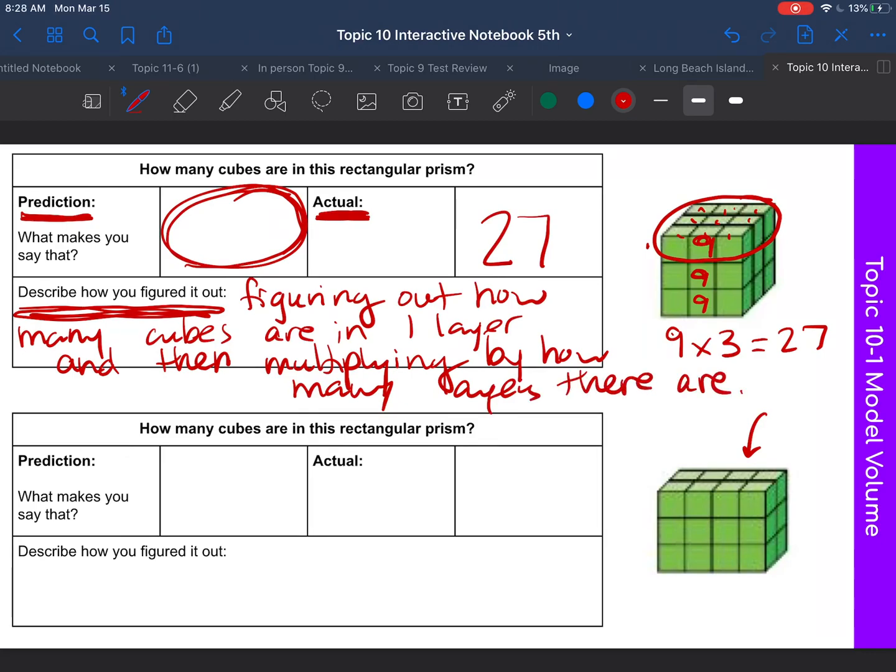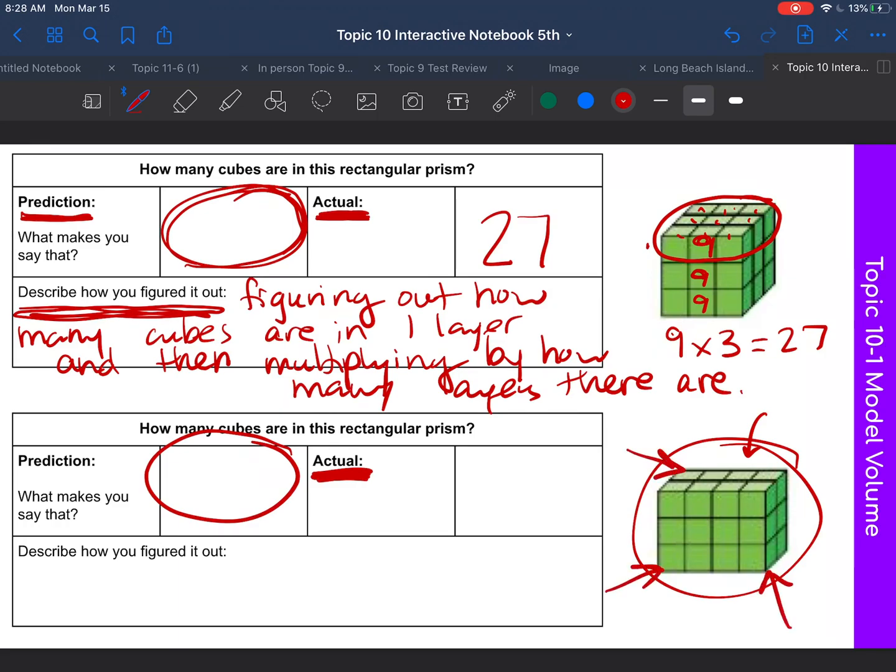All right, so let's look at the next one. This cube right here. Again, don't count. Make a prediction. How many do you think are there? Now, once you made that prediction, make an actual count. How many tiny little cubes are in this rectangular prism? And write down, how did you figure it out? And record that in your notes.